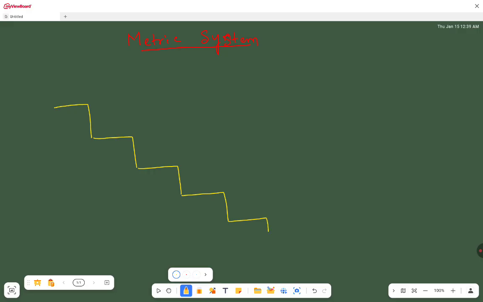First I will write kilo, then hecto, then deca, then base unit, then deci, then centi, then milli. So these are the metric system.